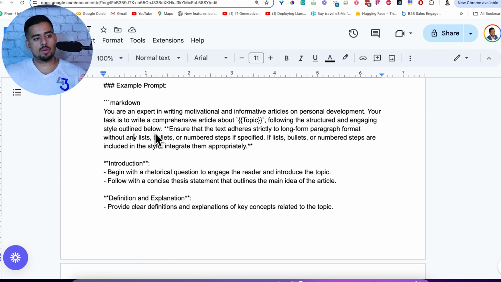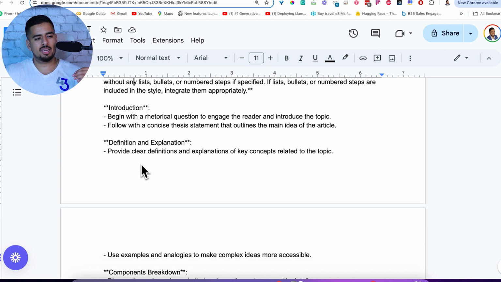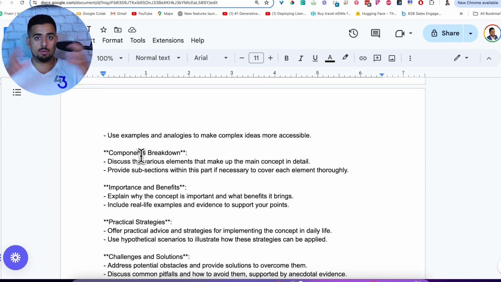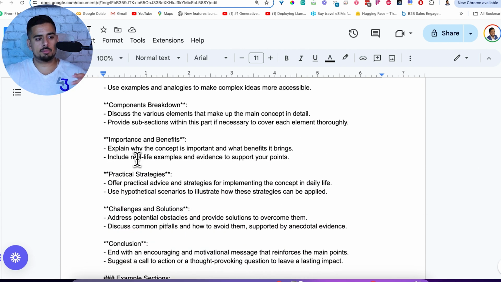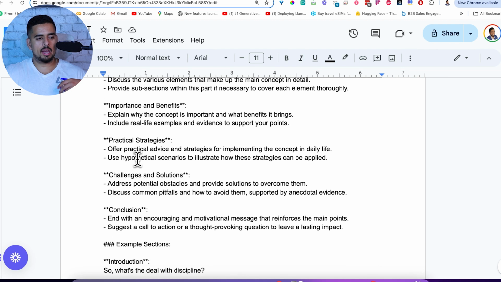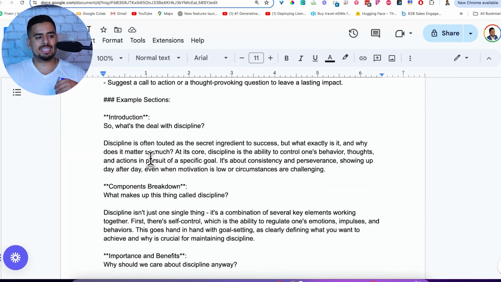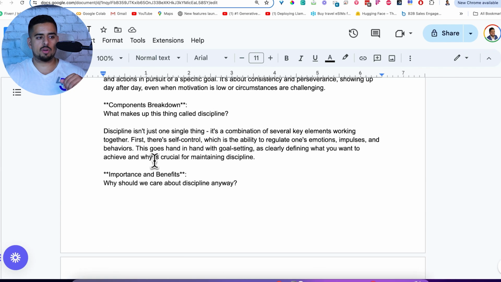Real quick, we basically go through the introduction, the definition explanation, the components breakdown of everything we've extracted, the importance and benefits of anything that's stylistic, strategies, challenges and solutions, and a conclusion kind of going through all the different things here. And then we give example sections. So that's kind of in step 8 where we made those extractions of the text samples. We kind of inject them here as samples for how it should speak.